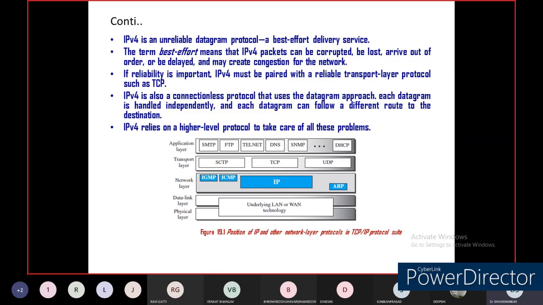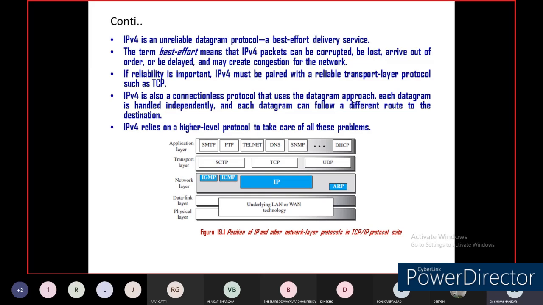Now at the network layer, as we discussed in the introduction of the network layer, there are IGMP, Internet Group Message Protocol, ICMP, Internet Control Message Protocol, and IP, Internet Protocol. So we can see the position of Internet Protocol: it is present at the network layer with the support of IGMP, ICMP, and ARP protocols, right?